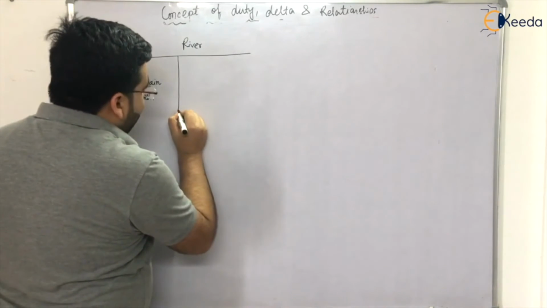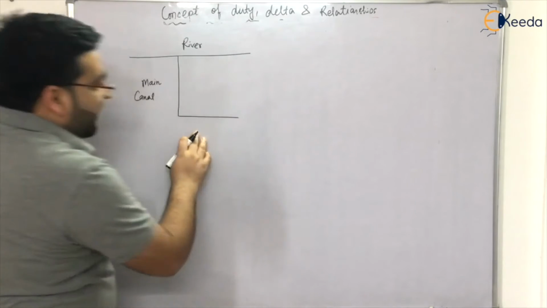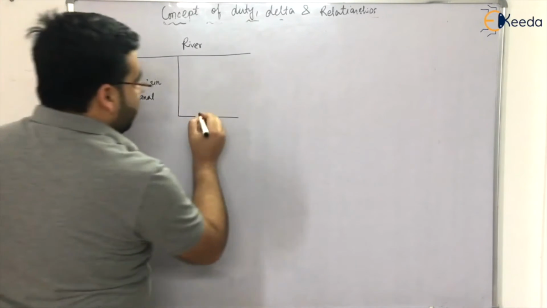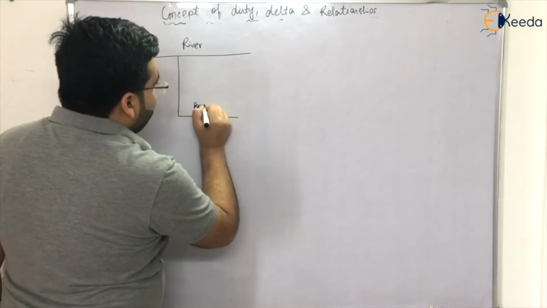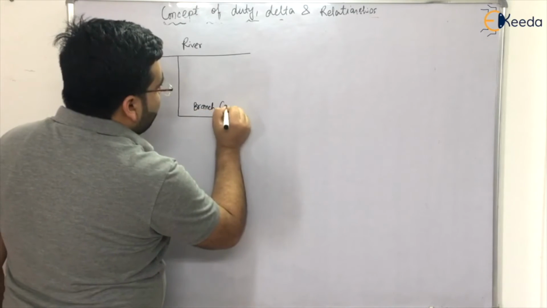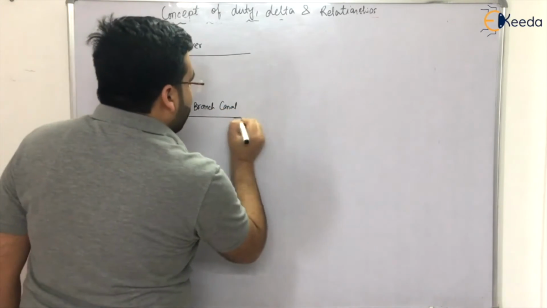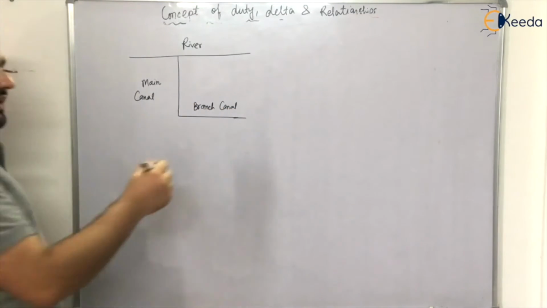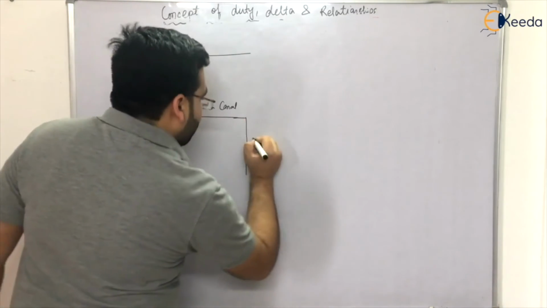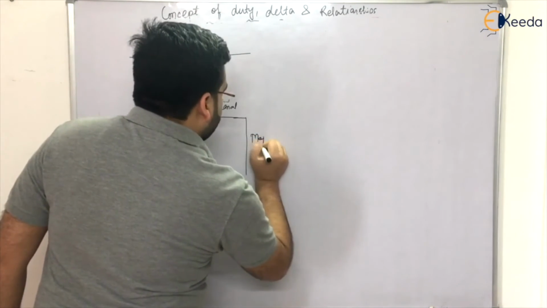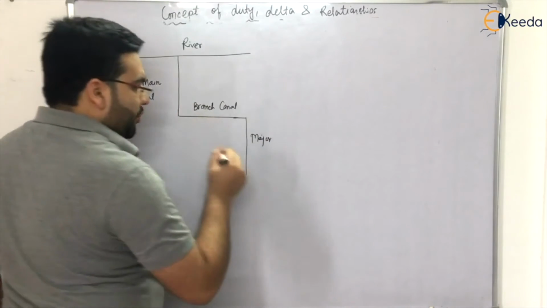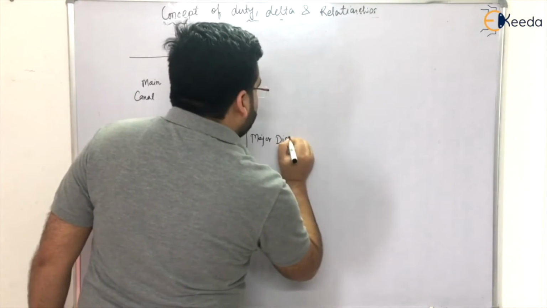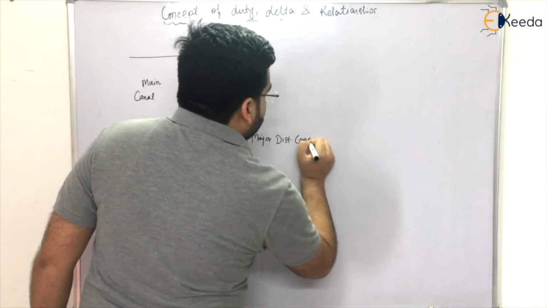Now from the main canal we have the branch canals. From the branch canals we have major distributaries, the major distribution canals.